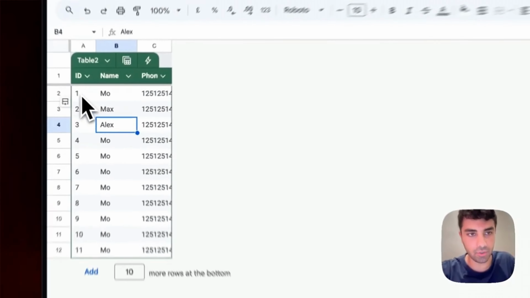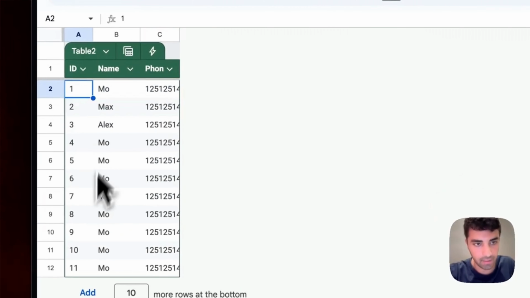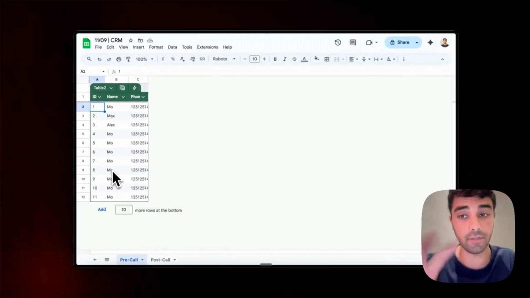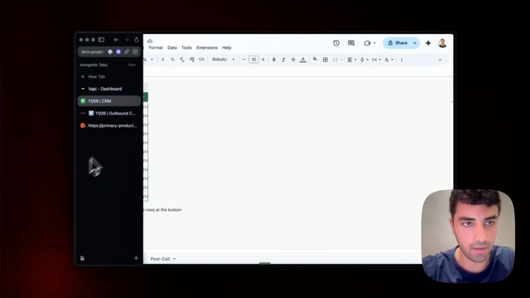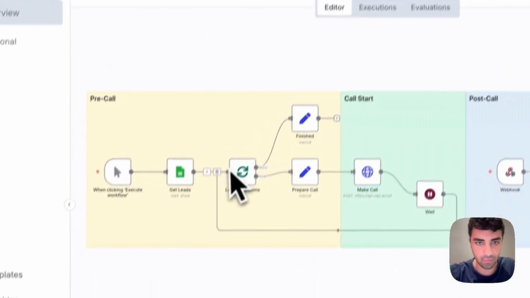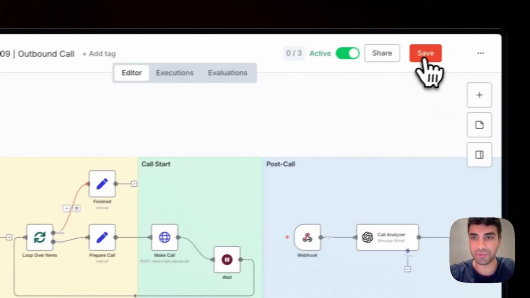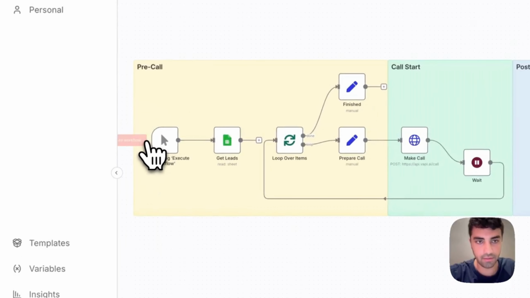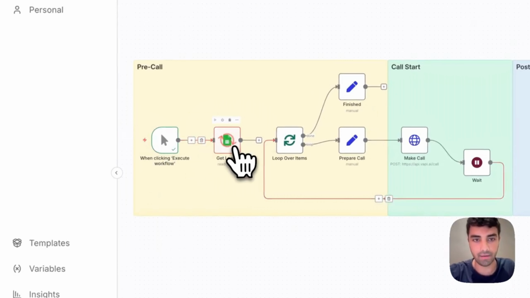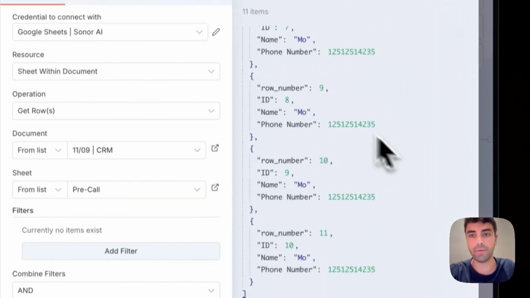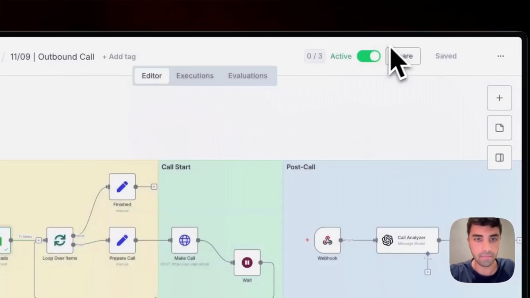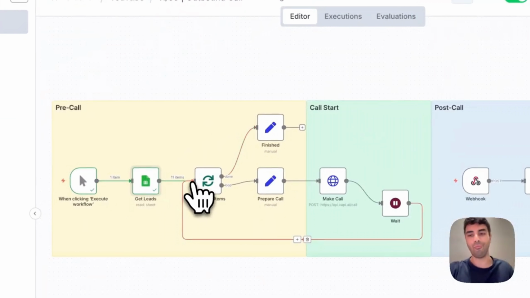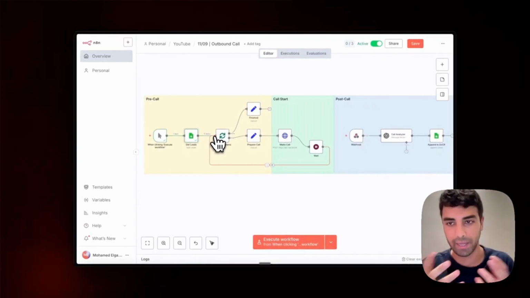And for this example, I'm just going to call myself, but you get the idea. So you have the entire list of people that we're going to get now. So if I now run, or at least stop it here so it doesn't trigger the rest, you will see, so let's execute here. You'll see that we're getting 11 items exactly. So these are the people that we're preparing to call.